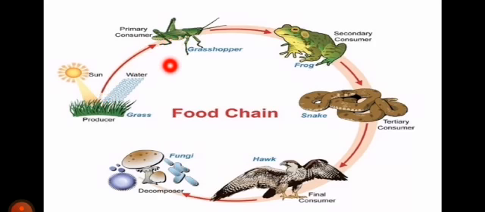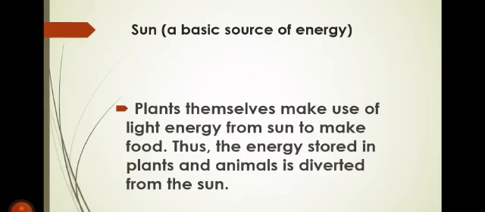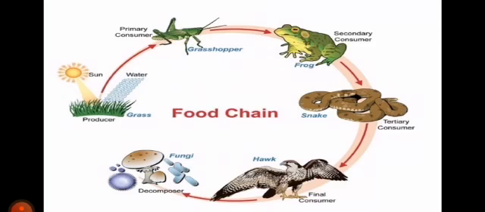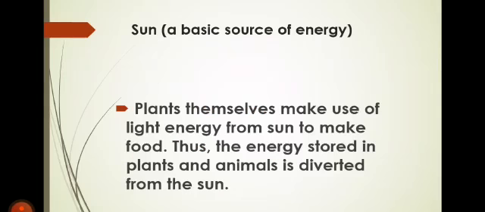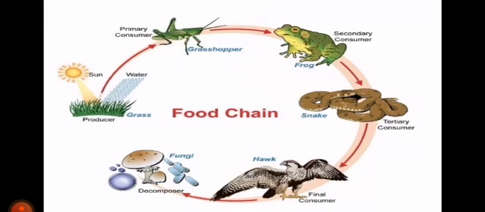Now all the other living things, even the insects, depend on the plant for their food. Look here in this food chain, a grasshopper feeds on the grass. The frog gets energy from the grasshopper. The snake depends on the frog or other animals. The eagle or hawk depends on the snake for their food. And when this animal dies, decomposers attack its body to get their food. So the whole cycle goes on. But the most important thing is the producer, or the plant.